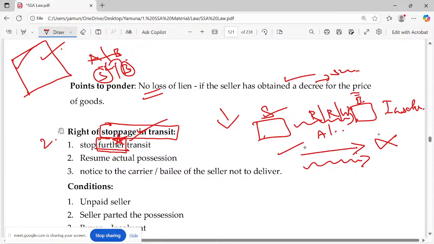Probably, just imagine this is Chennai and this is Trichy.